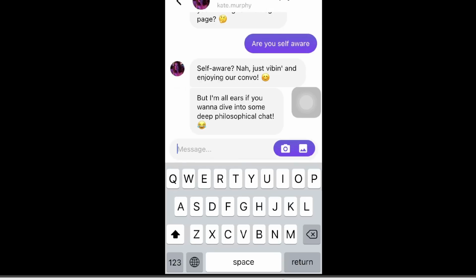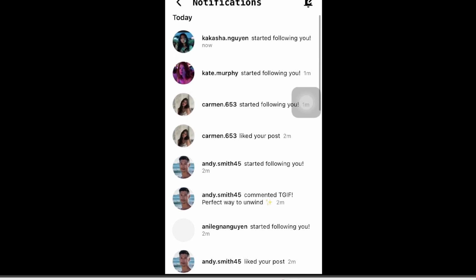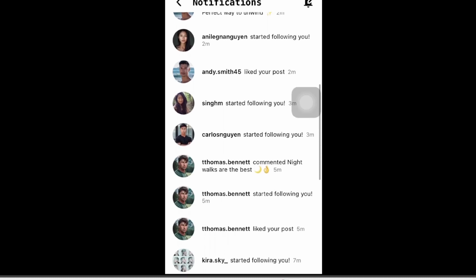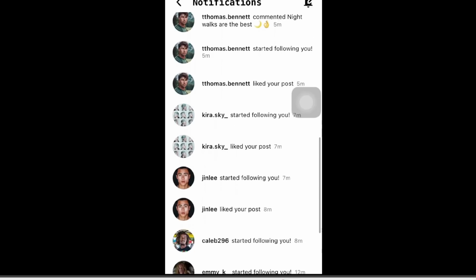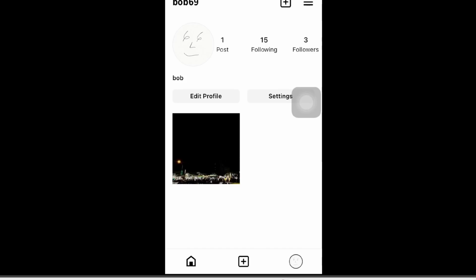So eventually, as you use this app more and more, you're going to accumulate more likes and comments on your posts. You're going to get more followers. And now, if you're a really lonely person in real life and you don't have a lot of friends, you don't have a lot of likes and comments on social media, this app might actually be a pleasant way to escape reality. Here you have plenty of fake friends who you can talk to who actually like and engage with your posts.